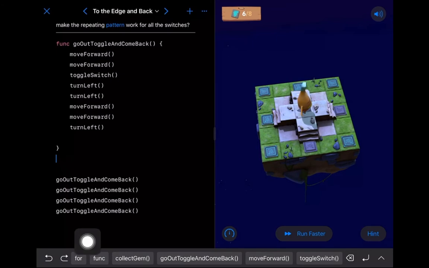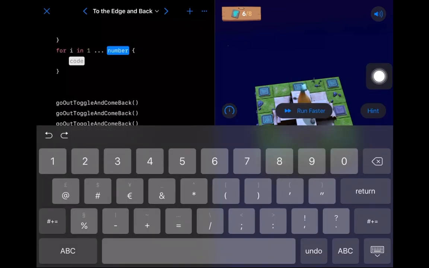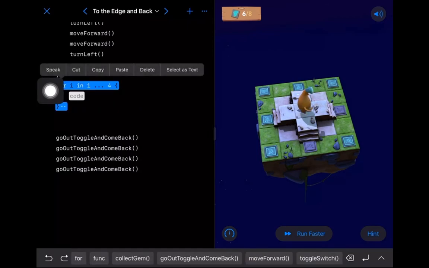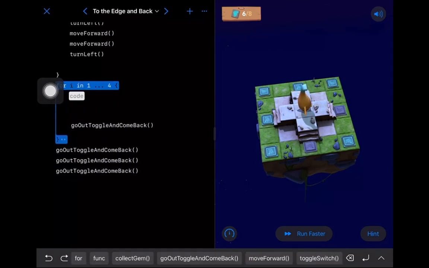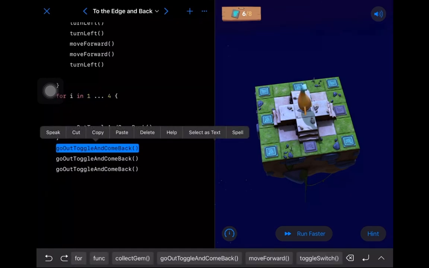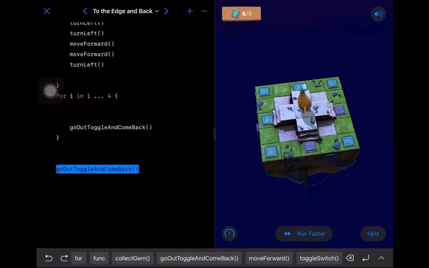So I'm going to tap on the for autocomplete button. And now, again, we've got 4 of these switches we want to toggle, so we'll tap 4. I've been very smart by putting this above, so I'll tap on my brace and drag down. And we only really want 1 of these, so we'll just tap on the other go out, toggle, and come back calls and hit delete.